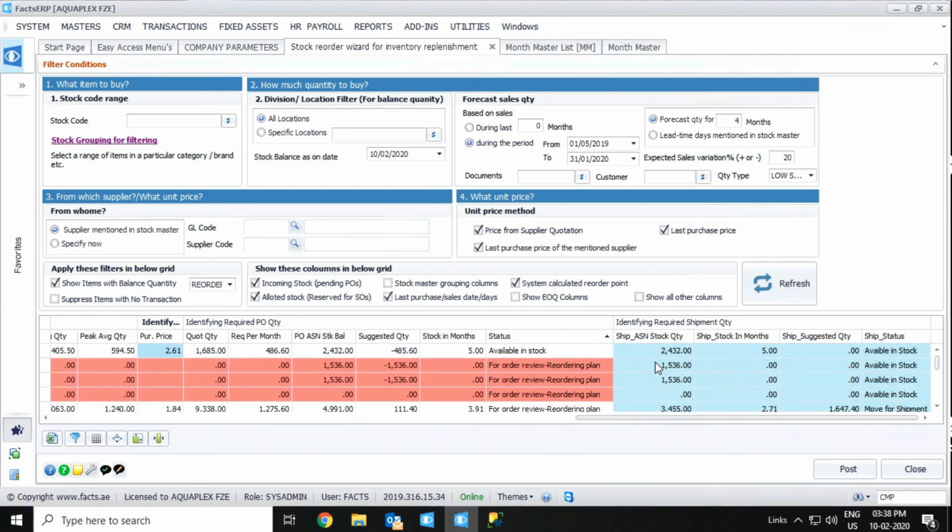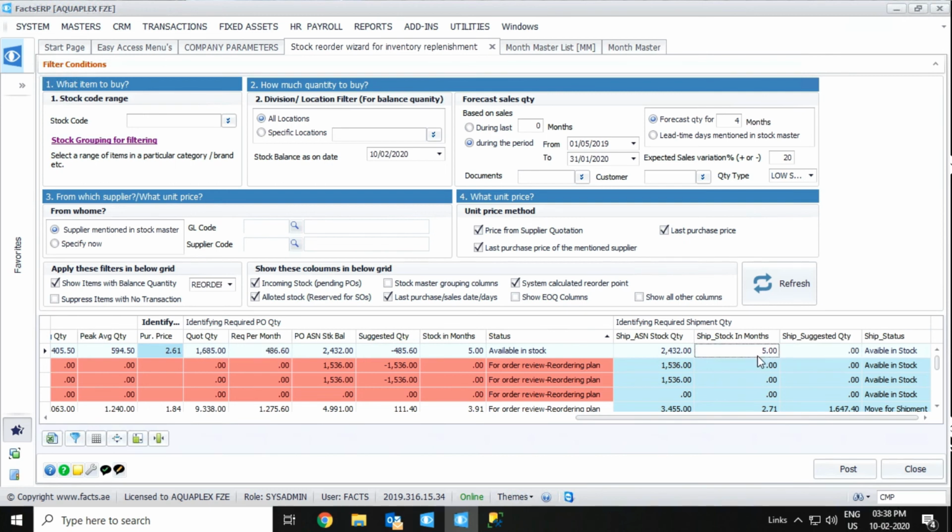Okay, the next column is ship ASN quantity. It is basically ASN quantity plus actual available stock, and we have stock in months. It is calculated like the stock in months we calculated in the PO quantity calculation area, by dividing the ship ASN stock quantity by the required per month column.